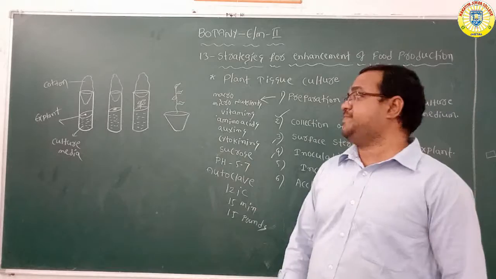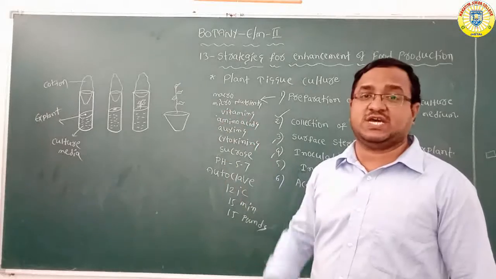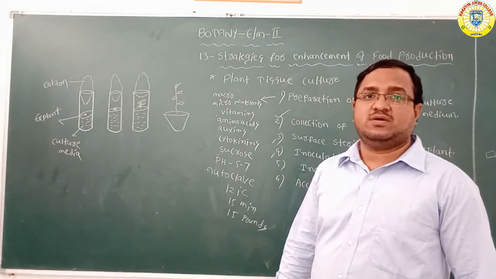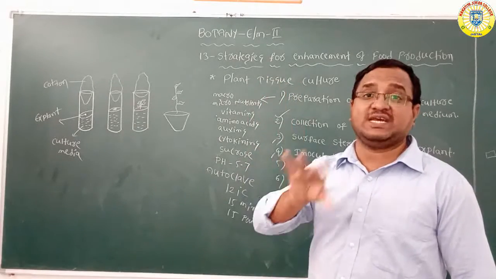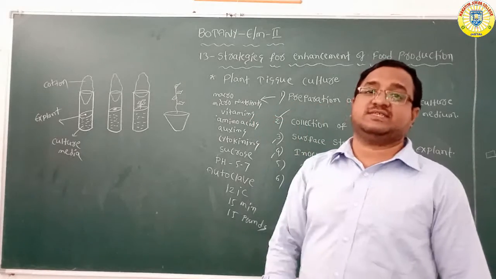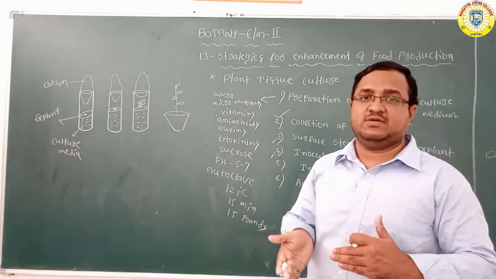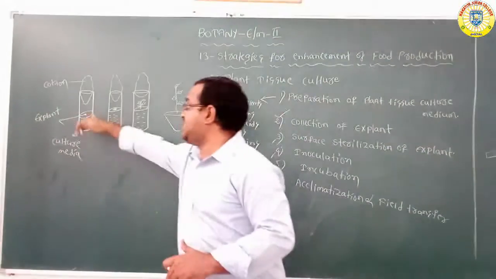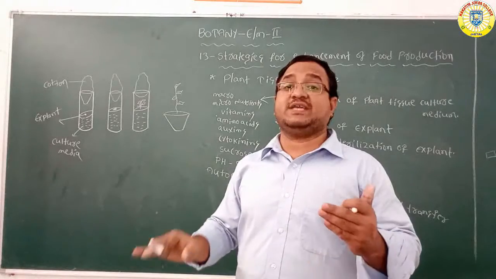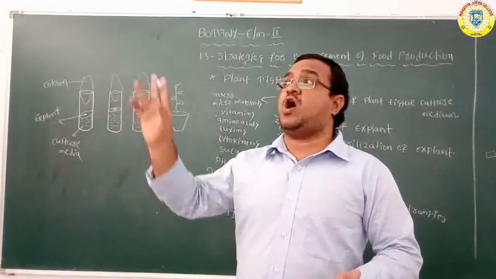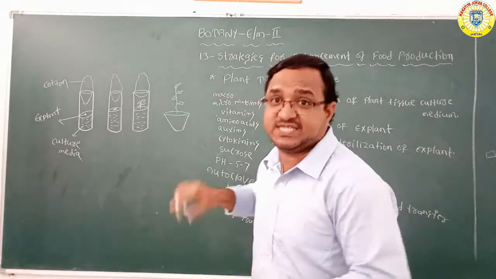After inoculation comes incubation. What is incubation? Culture flasks are kept at constant room temperature. The temperature must be 27 degrees centigrade, and you should provide a small illumination, means light, for better growth of the callus. So in the incubation process you should maintain proper room temperature.